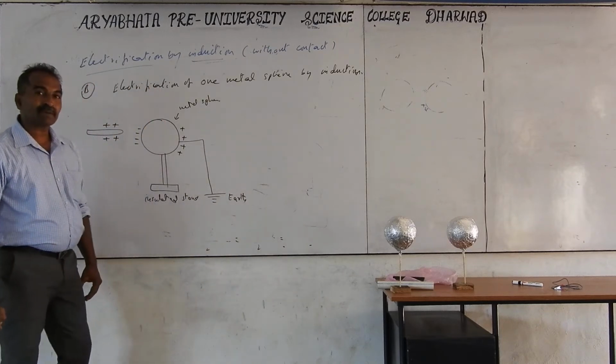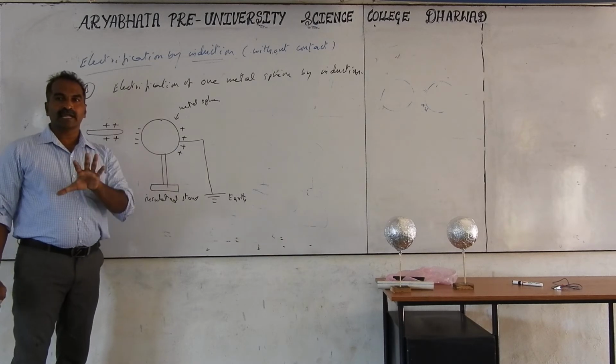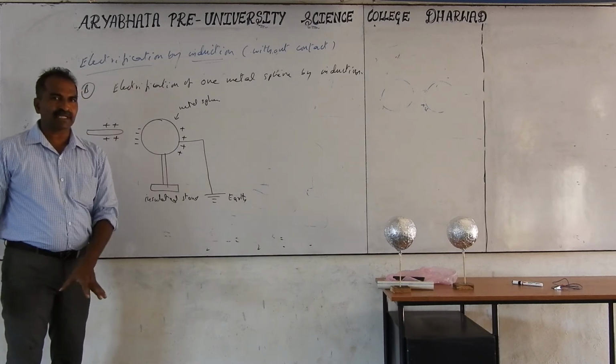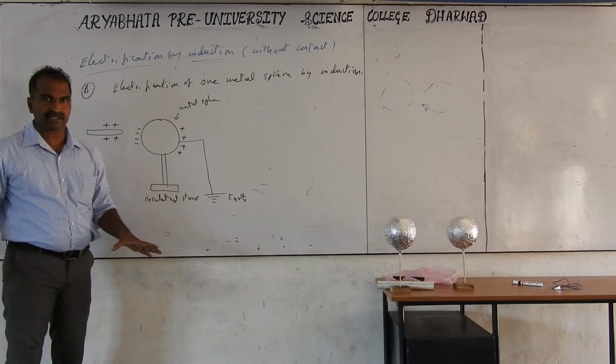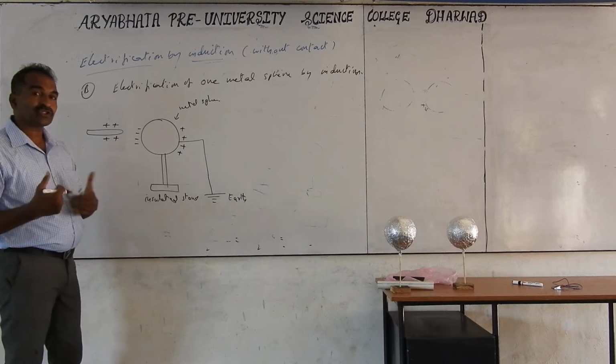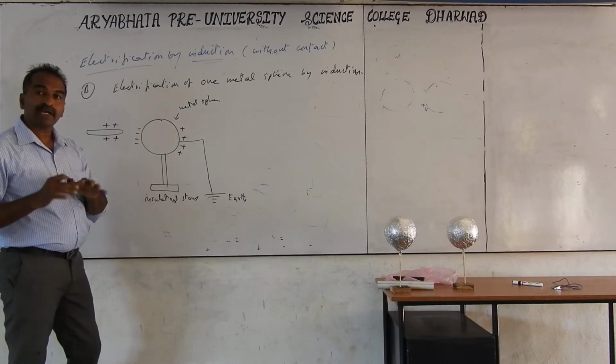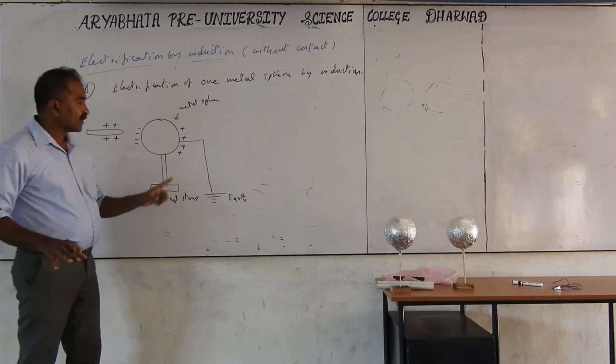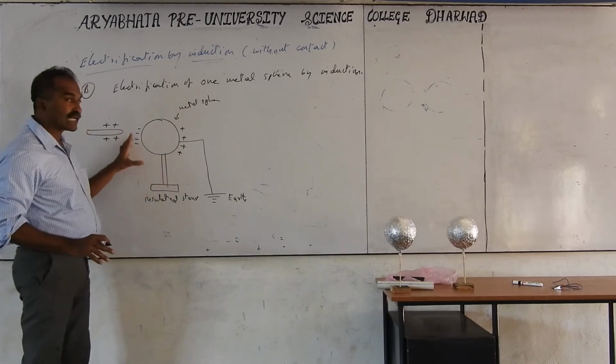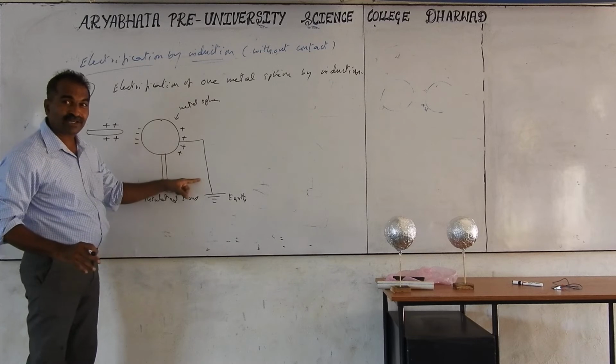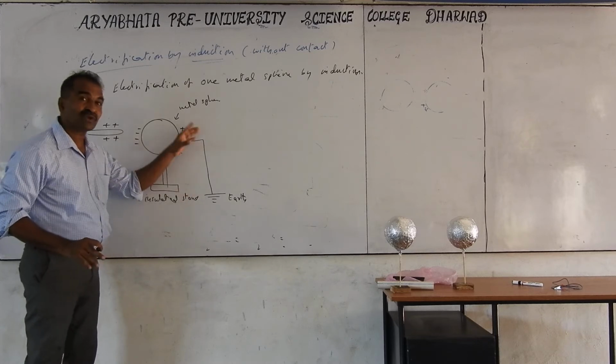When you connect to earth, what happens? Earth is electrically neutral. Whatever charge you give to it, plus or minus, it always remains neutral because of its large size. It can take both positive and negative charges and still remain electrically neutral. So what happens now? This plus-minus attraction. So electrons cannot go, negative charges cannot go. What happens is positive charges will go to the ground.